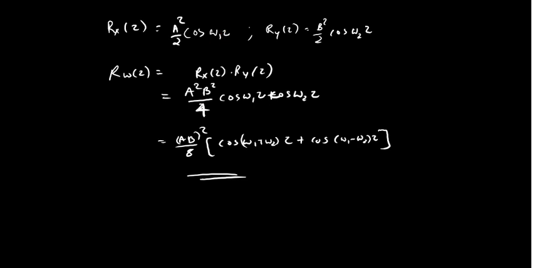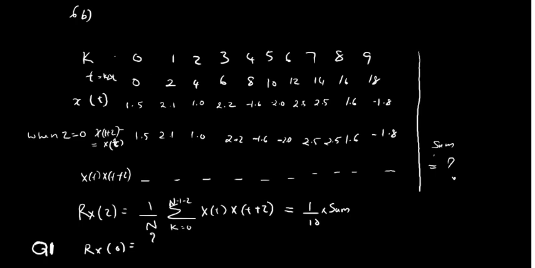Using cos A cos B is cos(A plus B) plus cos(A minus B), divided by 2, it will become a square b square by 8 times cos((omega 1 plus omega 2) tau) plus cos((omega 1 minus omega 2) tau). This is the principle of analog modulation also, which you will learn in the higher classes.